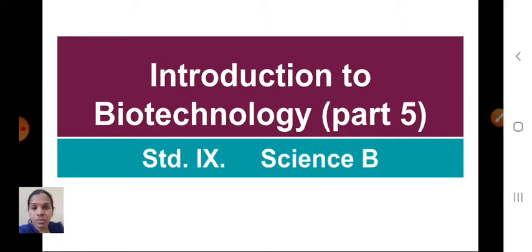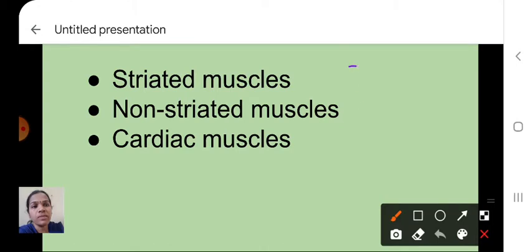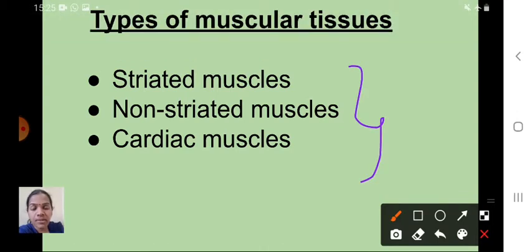Okay, can you remember what we discussed last session? Yes, we discussed muscular tissue, that is, types of muscular tissue. There are three types: striated muscles, non-striated muscles, and cardiac muscles. We discussed the structure of these muscles, where they are present, and the function of these muscles. Isn't it, children? Next one is nervous tissue.